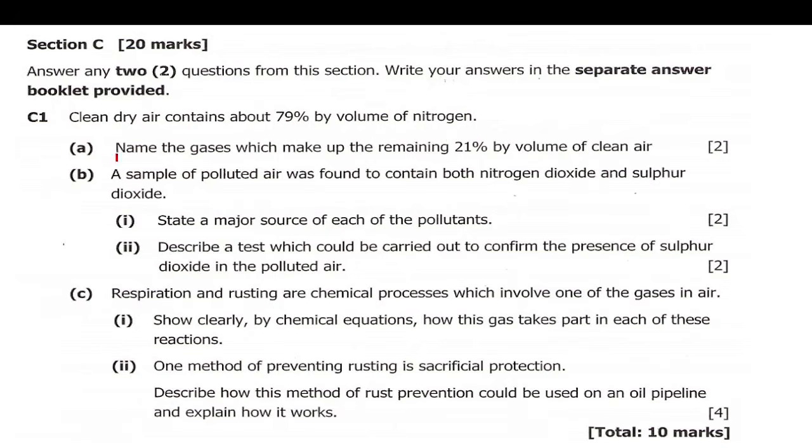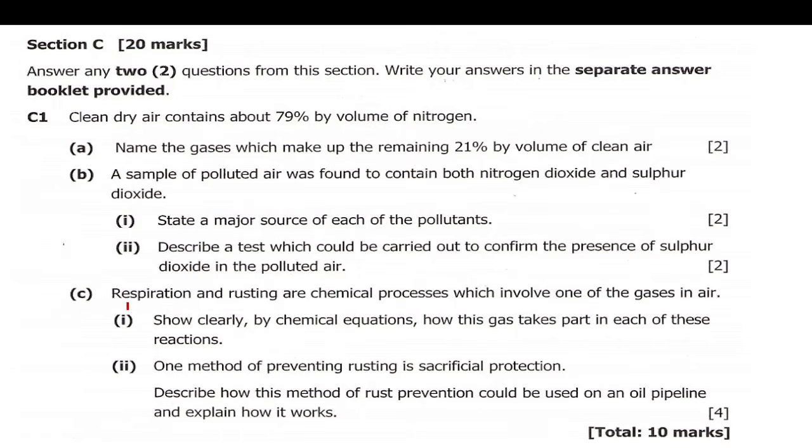A, name the gases which make up the remaining 21% by volume of clean air. Then B, a sample of polluted air was found to contain both nitrogen dioxide and sulfur dioxide. 1, state a major source of each of the pollutants. 2, describe a test which could be carried out to confirm the presence of sulfur dioxide in the polluted air.